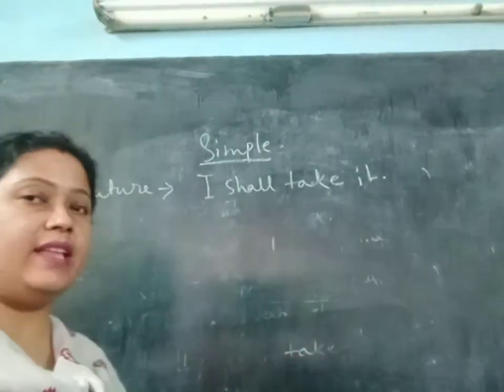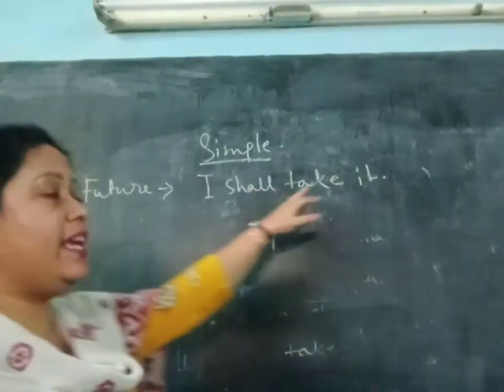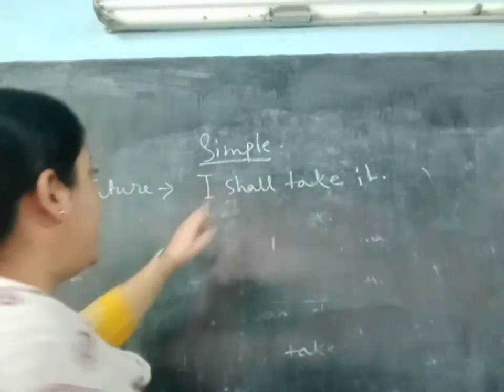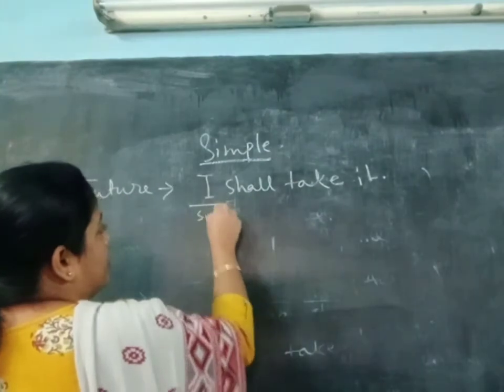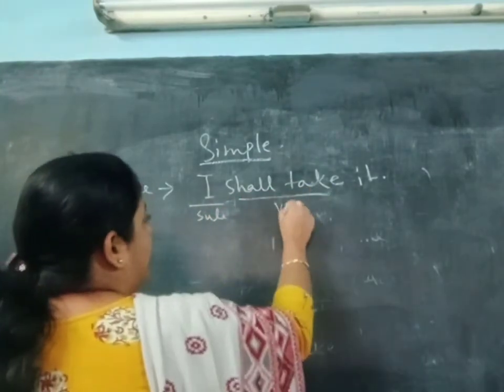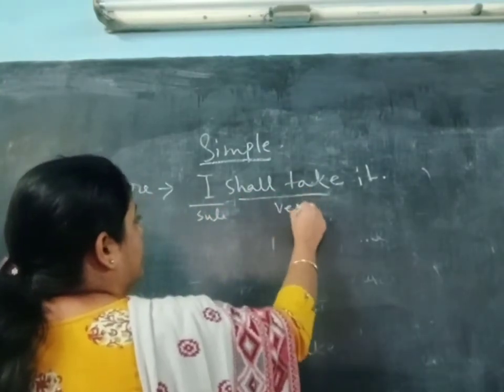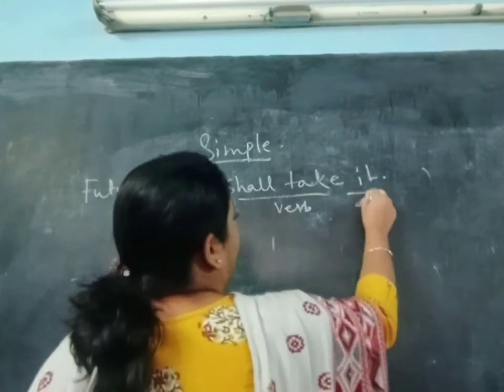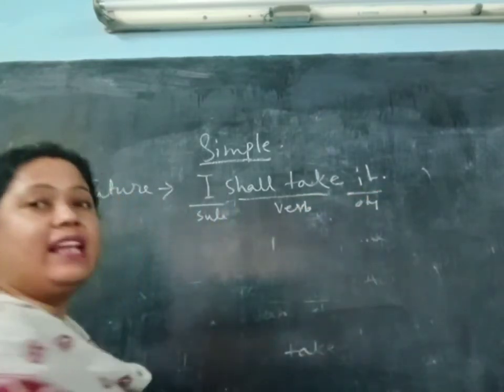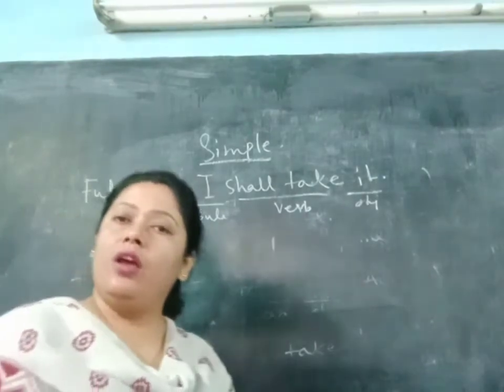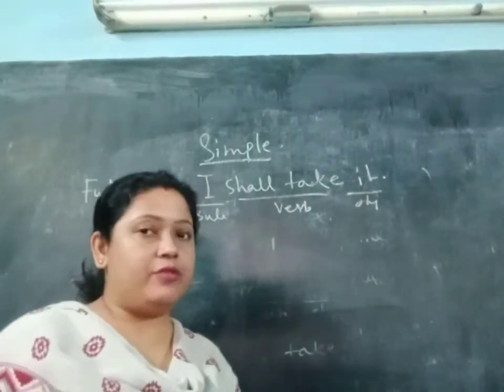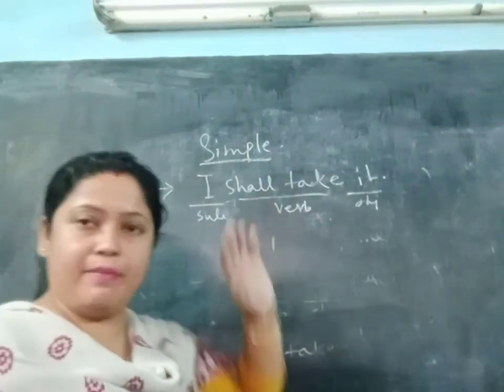Now in future tense, I shall take tea. Okay. I is the subject. Shall take is the verb. And tea is the object. Now shall take. Shall obviously denotes future tense, and take is the main verb.